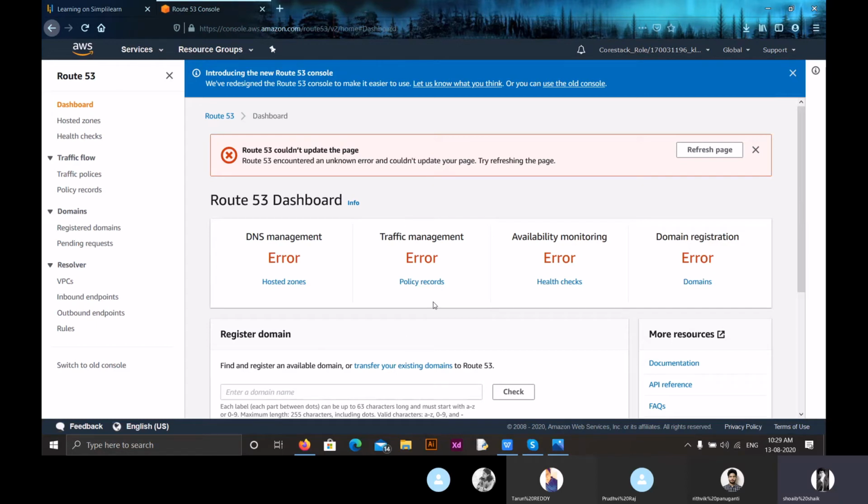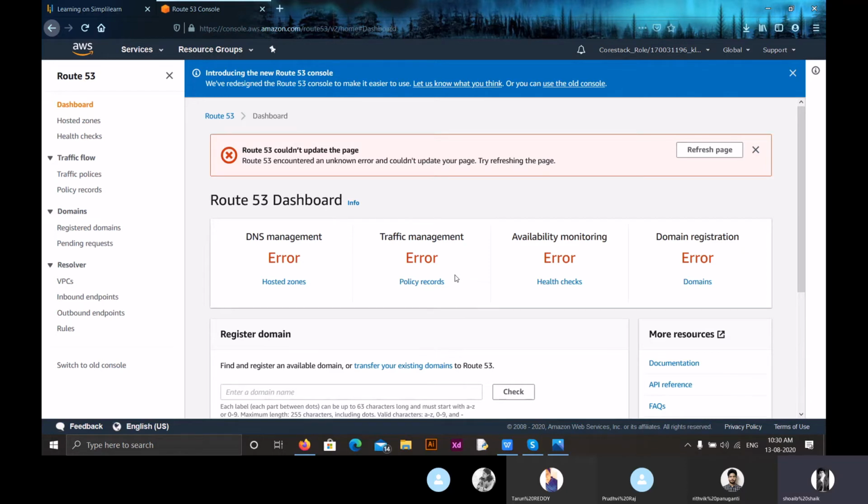Now, using traffic management and policies, we can ensure that suppose the region in the US got affected, then we can easily redirect our users from the US to the UK using this traffic management. So this ensures high availability as well as high reliability. Amazon Route 53 is designed to provide the level of dependability required by important applications, and it is backed by the Amazon Route 53 service level agreement. So this is about high availability and reliability.